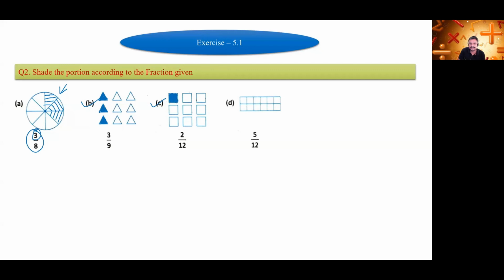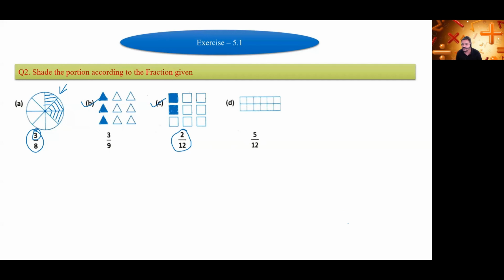There was a lot of noise in that premises. Okay. So always prefer to sit in a silent place for attending the classes. Okay, so 2 squares we will shade it here because we want to represent 2/12.